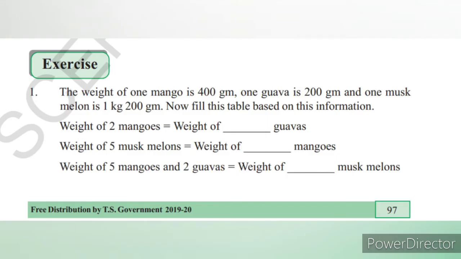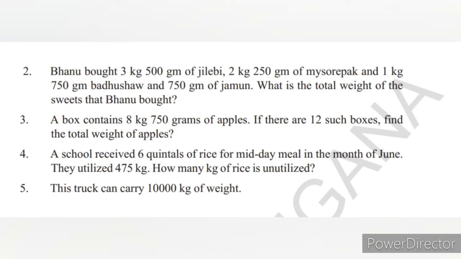Next, weight of 5 muskmelons equals weight of dash mangoes. Weight of 5 mangoes and 2 guavas equals weight of dash muskmelon. These you try yourself. Here answers I am giving. You recheck the answers. If you have any doubt, you can comment. I'll definitely reply to you. So you check the answers here, 15 and 2. I've written here.